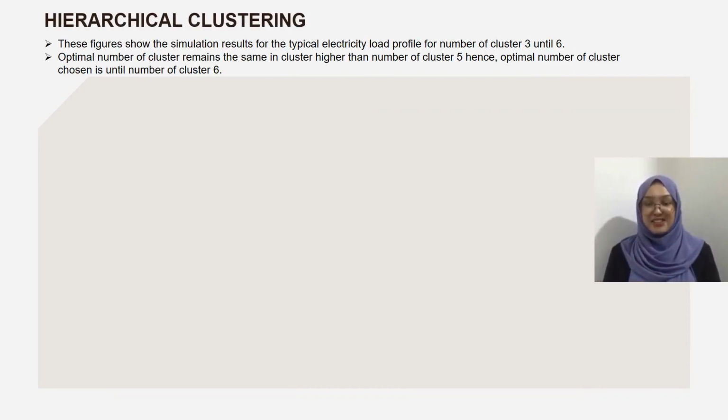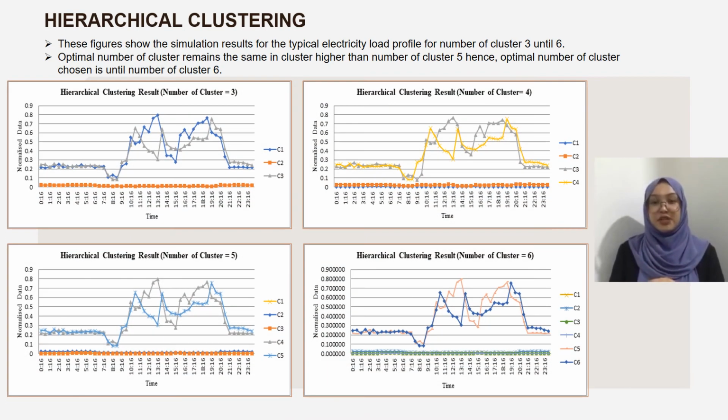After fuzzy c-means clustering, the output of FCM will be used as the input in the hierarchical clustering, which is the number of cluster 3. This figure shows the simulation results for the typical electricity load profile for number of cluster 3 until 6. The simulation is used to find the optimal number of clusters. The number of clusters is stopped at 6 because the higher the number of clusters, the optimal number of clusters suggested still remains the same, such as when the number of clusters is 8 or 10. This means that the optimal number of clusters is still at the cluster 5.